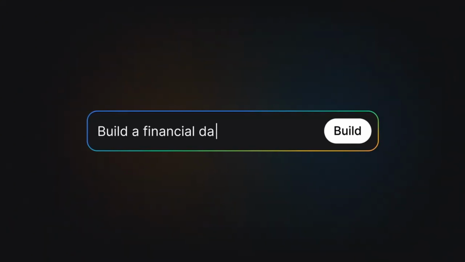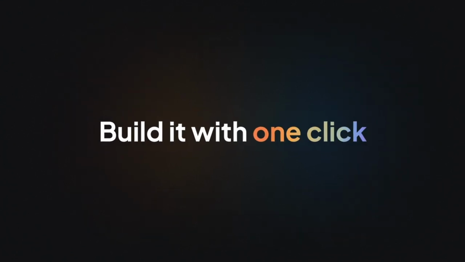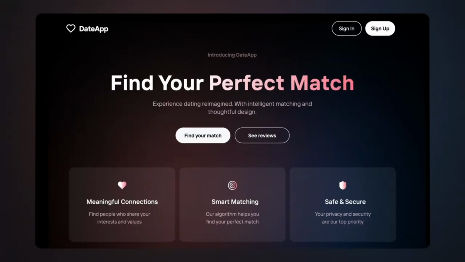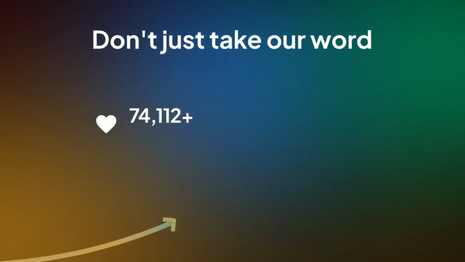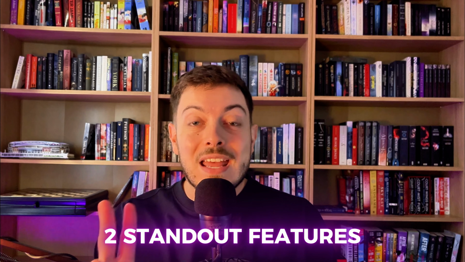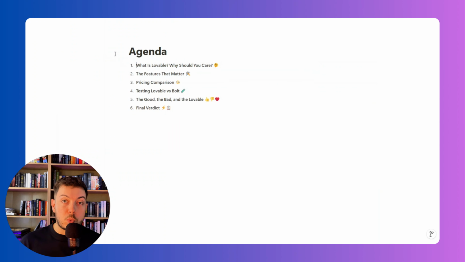Now, I'll be upfront and honest. Lovable is pretty much the exact same thing as Bolt.new. It's a no-code builder that gets you over the line, allows you to build applications without writing a single line of code, and it uses AI to get you there. However, there are two standout features that Lovable has that the majority, if not all, of these other no-code builders do not have currently. And I think they are such standout features that they are worth talking about in this video.